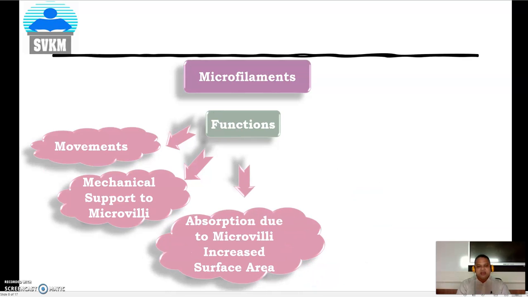Third, remember one thing I want to mention here: microvilli have a larger surface area, and the GIT system consists of the small intestine where the microvilli are more concentrated. That's why the major proportion of absorption takes place in the small intestine, because of the larger surface area of the microvilli.